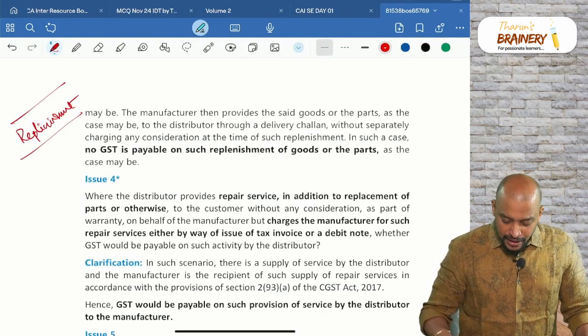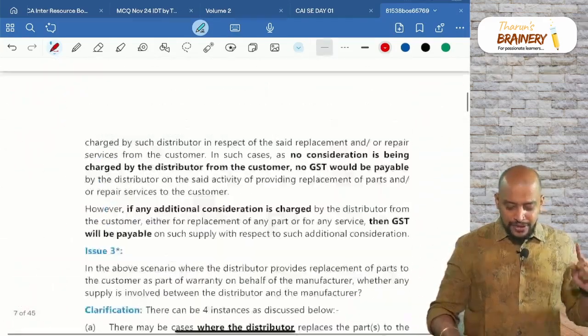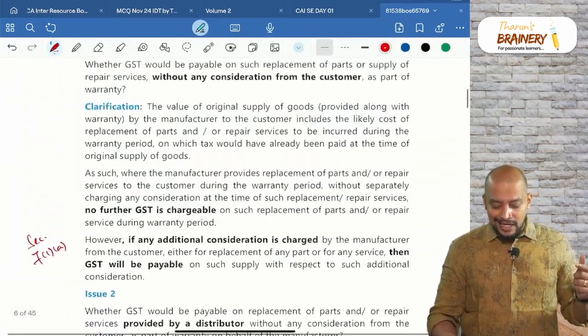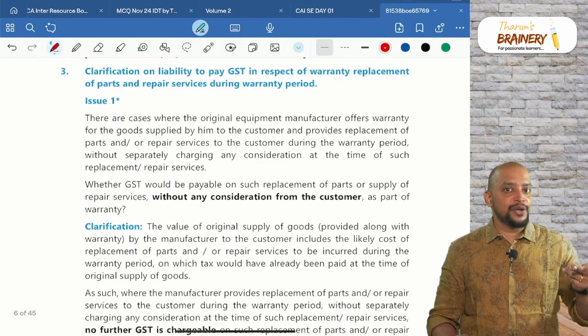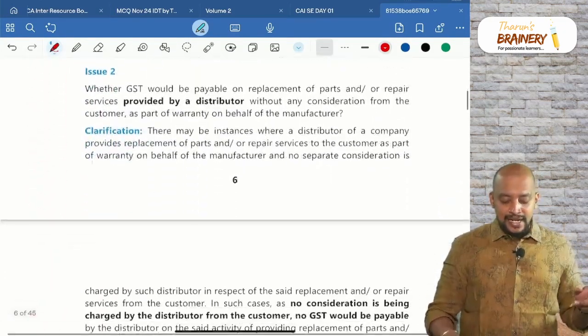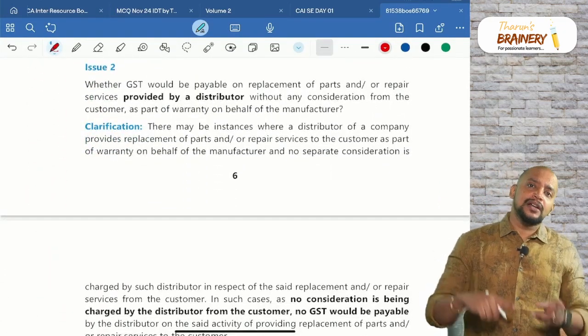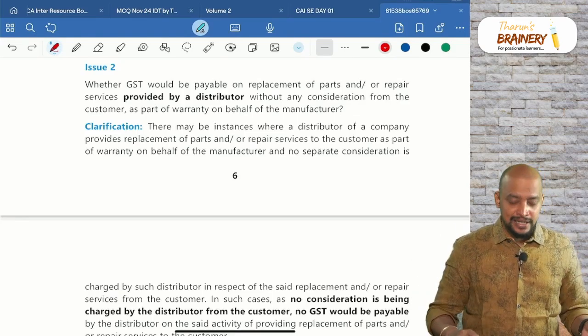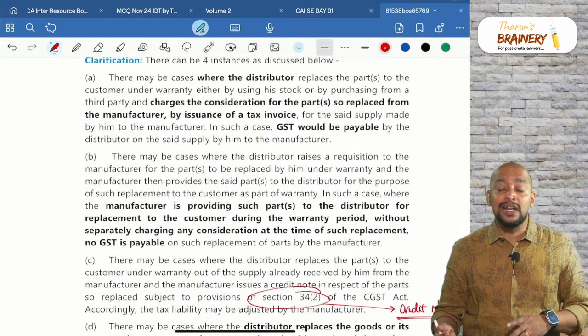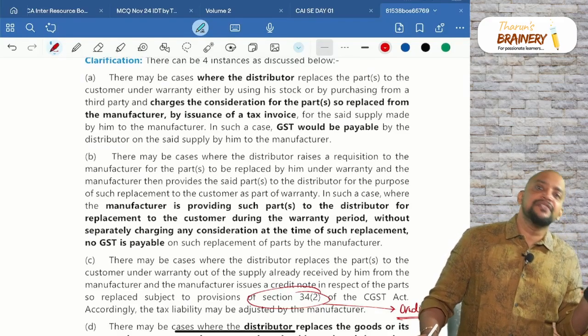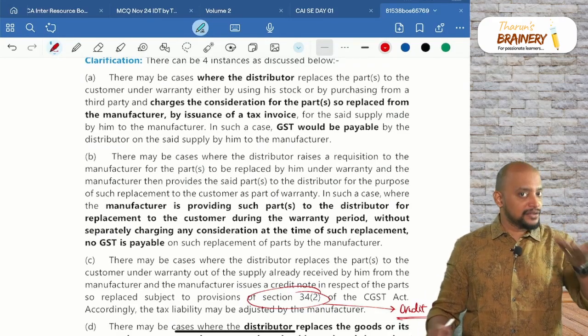Next, issue number 4. The first issue we discussed was with respect to the manufacturer doing the replacement during the warranty period, and next we saw the dealer replacing during the warranty period. Third, if the dealer is doing the replacement during the warranty period, how that inventory will be sent to him and what will happen, we saw.